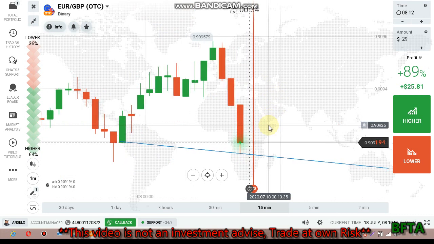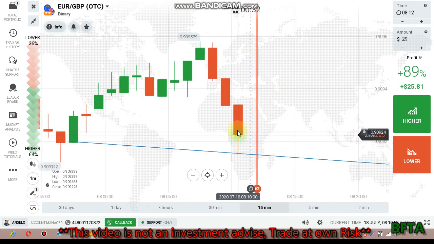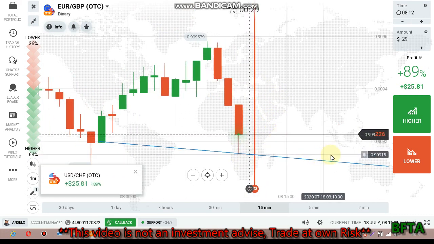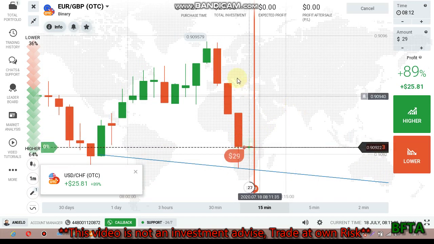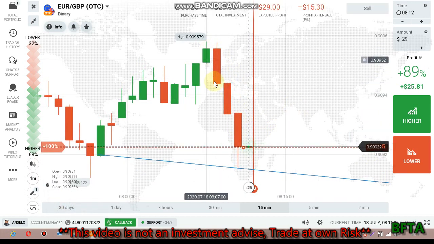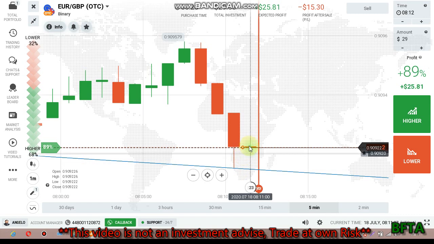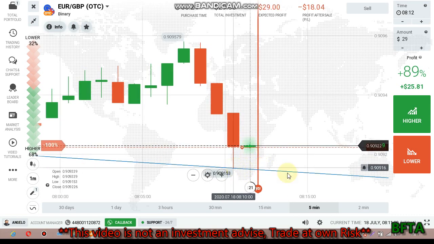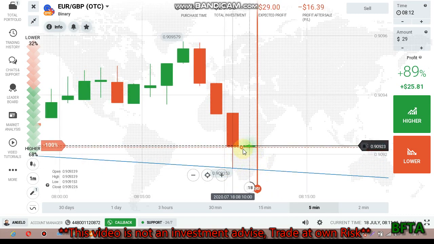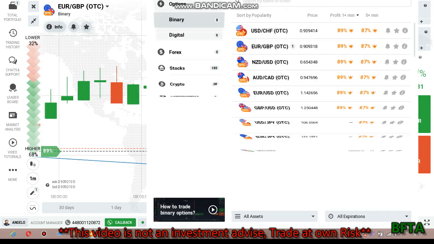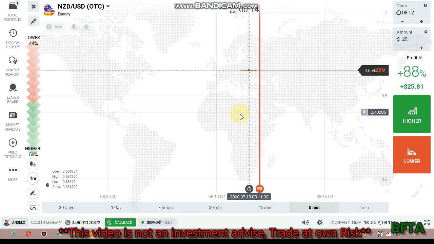Now it's at the level with strong rejection, but I'll still place put option because of this strong sellers' movement. Sellers will again enter to fill the gap from here to here, so sellers will still fill the gap. That's why I place put option.